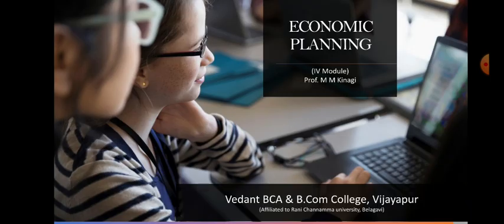We also need to understand the poverty, the literacy rate, and the income, how to allocate accordingly, and how to grow those sectors. So this is all about economic planning.